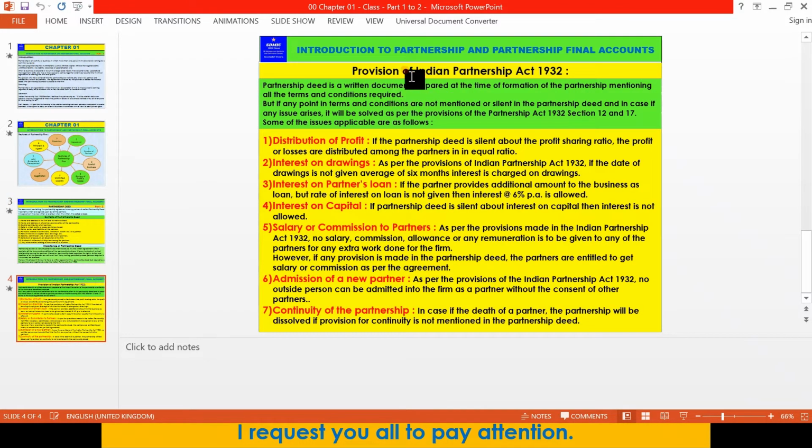Then we learned the provisions of the Indian Partnership Act 1932. The partnership deed is a written document prepared at the time of formation of the partnership, mentioning all the terms and conditions required. Whatever terms and conditions are required by the partners, they make a written document and register it; that is a partnership deed. It is registered under the Indian Partnership Act 1932 with the registrar of firms. We learned what a firm is.